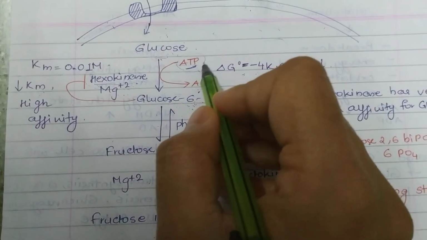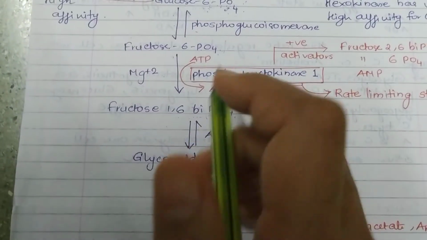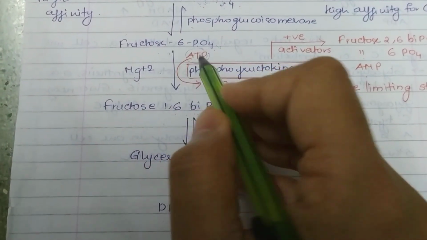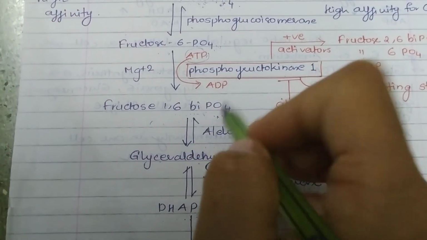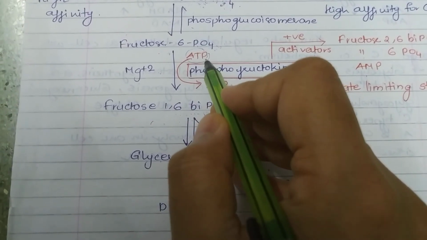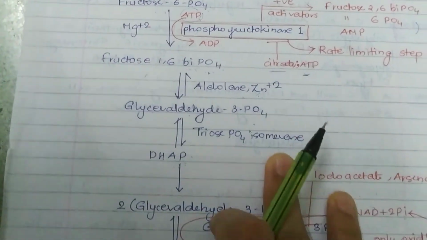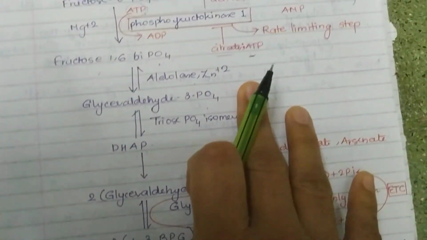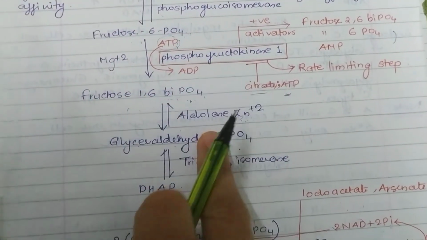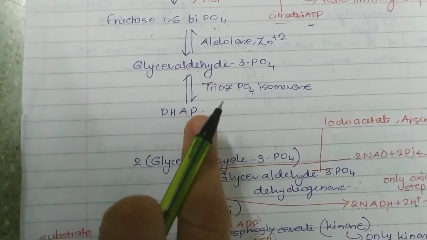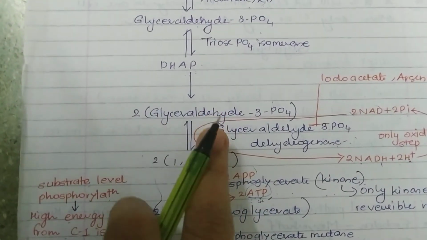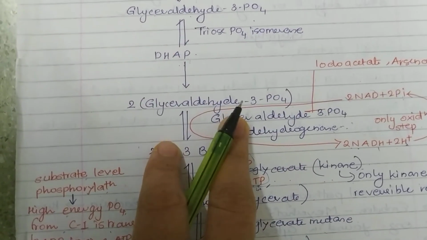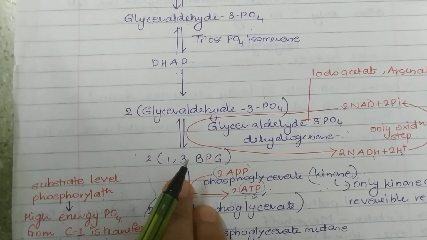Here one molecule of ATP is getting utilized, as well as here, to convert fructose 6-phosphate to fructose 1,6-bisphosphate, one more molecule of ATP is getting utilized. So there are 4 molecules of ATP generated, but 2 molecules of ATP utilized. So the net number of ATP molecules produced in glycolysis is 2 and not 4.